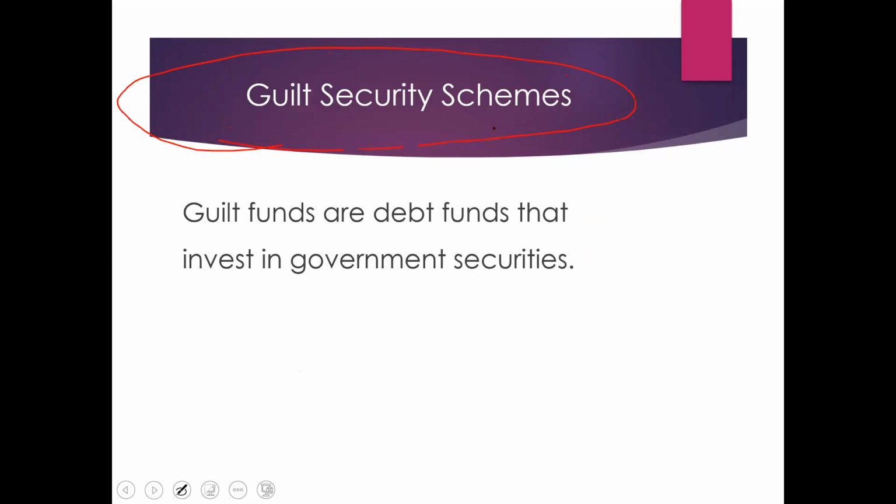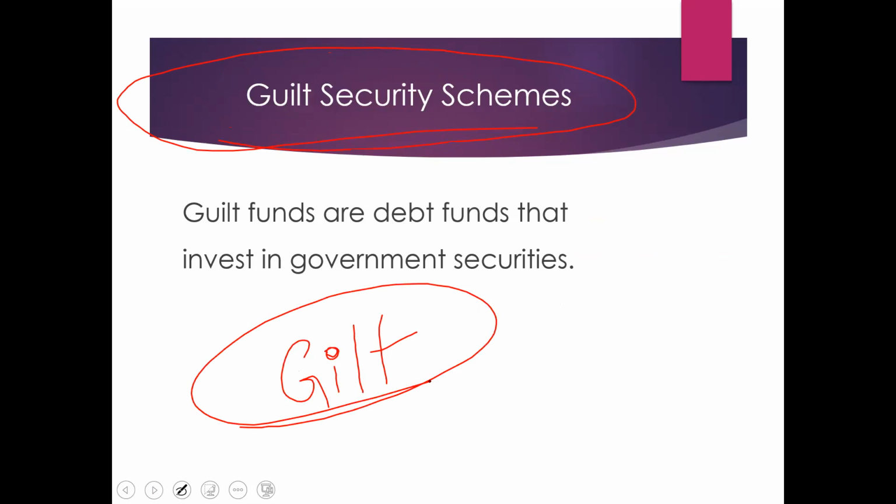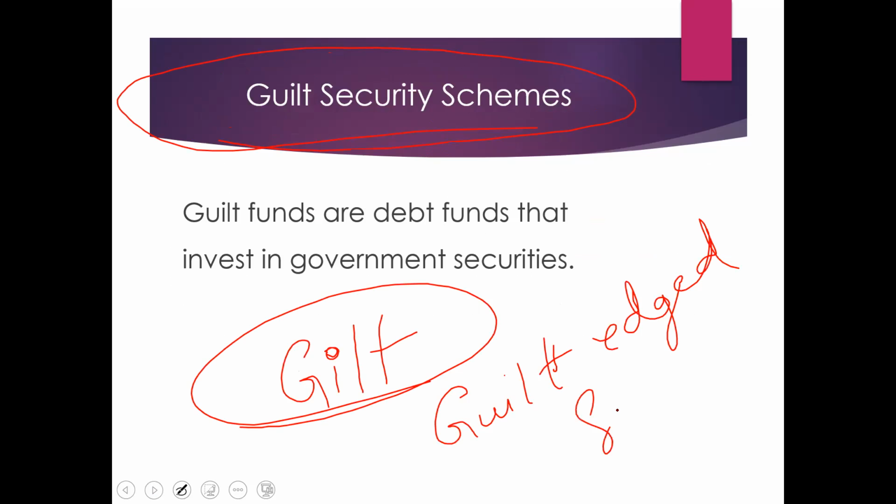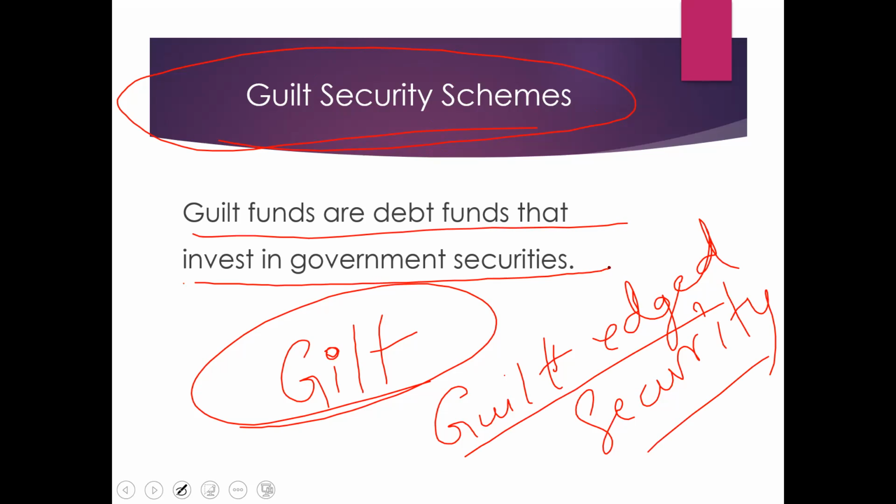Next, last one, that is gilt-edged security or gilt security schemes. What is this? Some authors use this spelling also, that is gilt. Okay. Now gilt security schemes, gilt edged, you might have heard this, gilt edged security. What is this gilt edged security? It is nothing but government security, remember. Okay, gilt funds are debt funds that invest in government security. What do you mean by this?